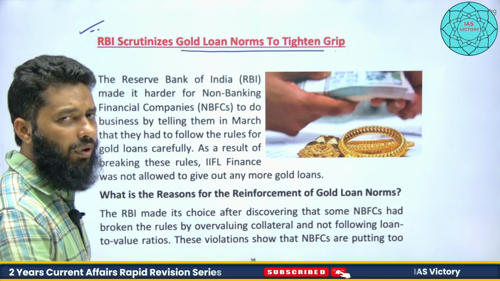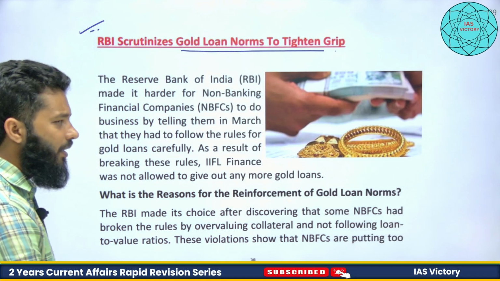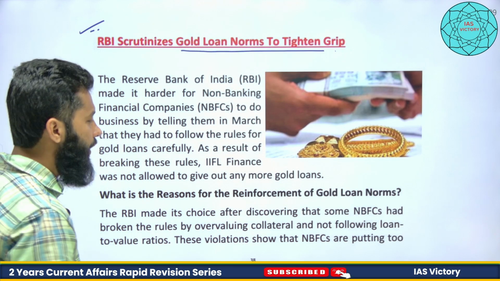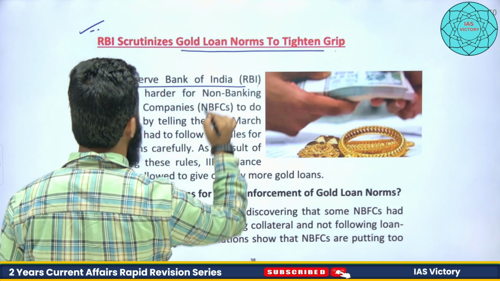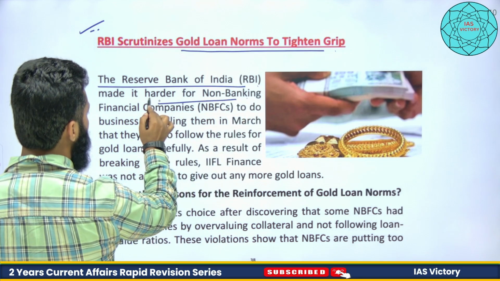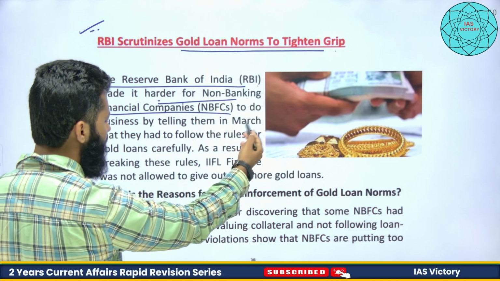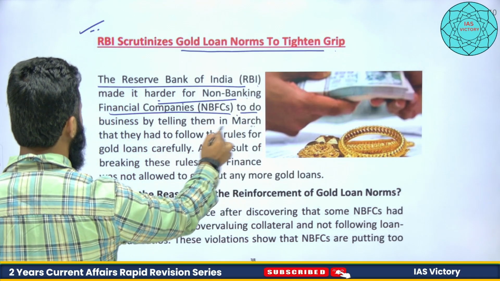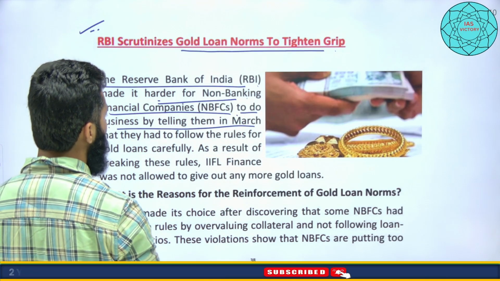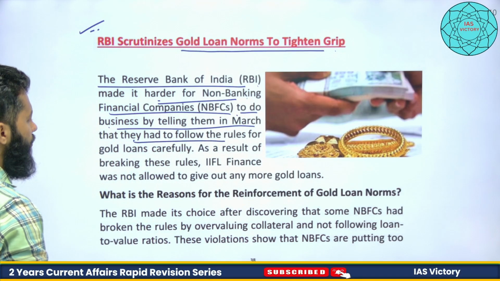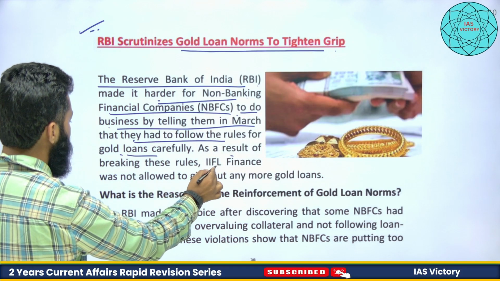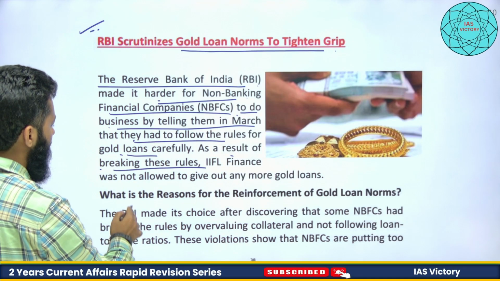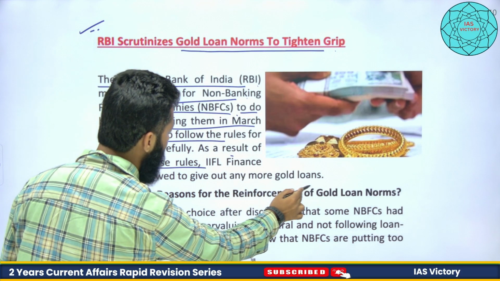So for gold loan norms, for example, Muthoot Finance, etc., NBFCs are also involved in giving gold loans. The Reserve Bank of India made it harder for non-banking financial companies, that is NBFCs. Muthoot Finance is also one of the NBFCs doing this business. RBI told them in March that they had to follow rules for gold loans carefully. As a result of breaking these rules, IIFL Finance was not allowed to give any more gold loans, right?